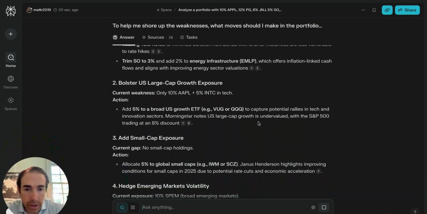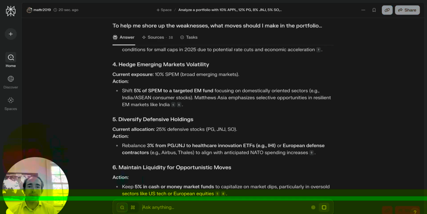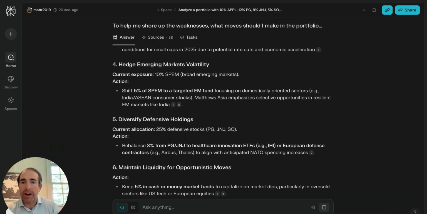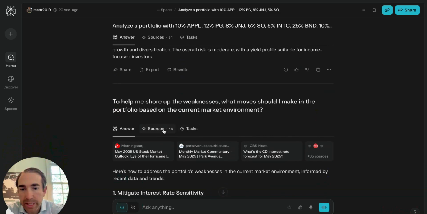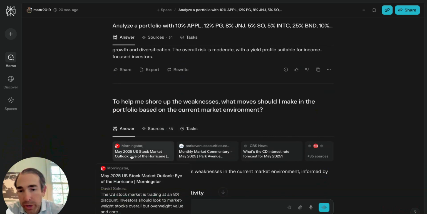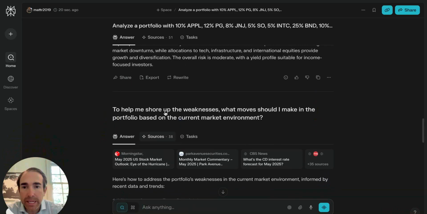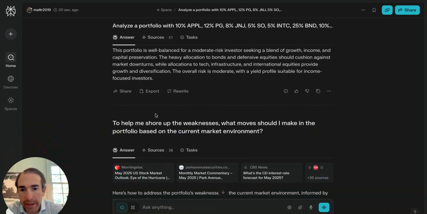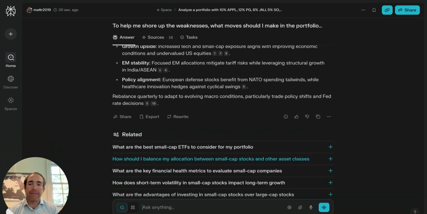So I can take that, and I can then have a conversation with it. Now, this is just giving me some ideas based on the current market environment. And again, look, it used 38 sources to look through this. And it's looking at real time, May 2025 US stock market outlook. That is right now. We're in May. And you're able to see this actually says 51 sources up here on analyzing the portfolio, 38 on giving me some ideas around the portfolio. And then I can have conversations about how it would be impacted by tariffs or interest rate hikes, etc.